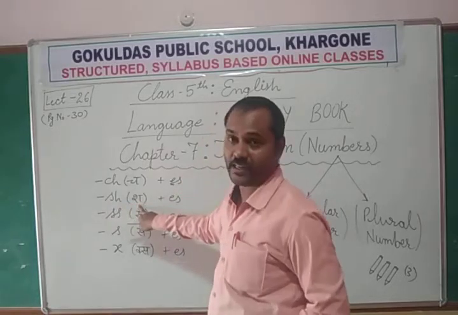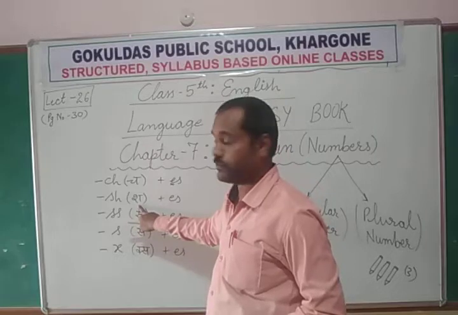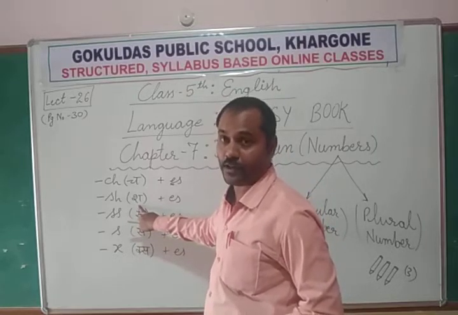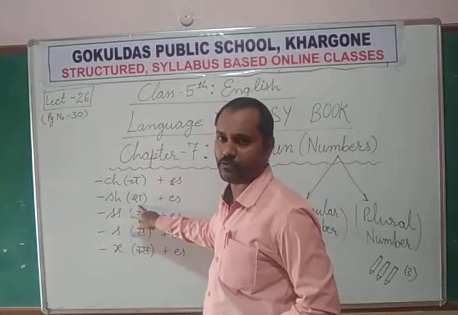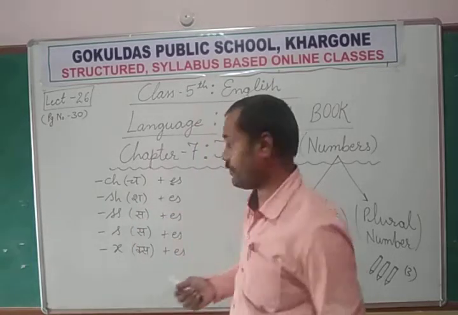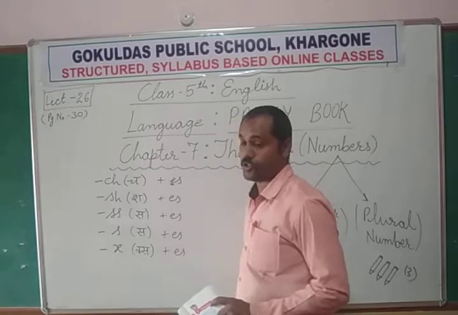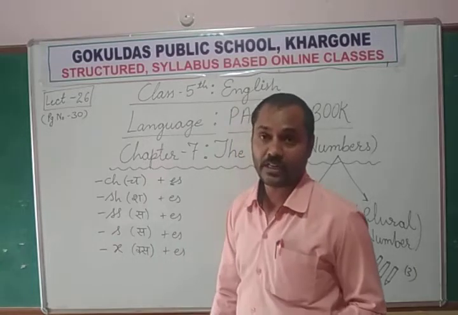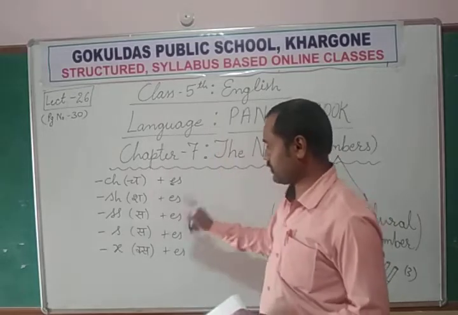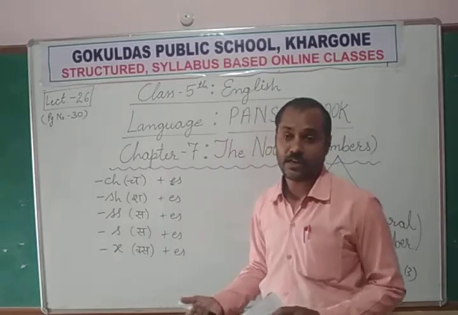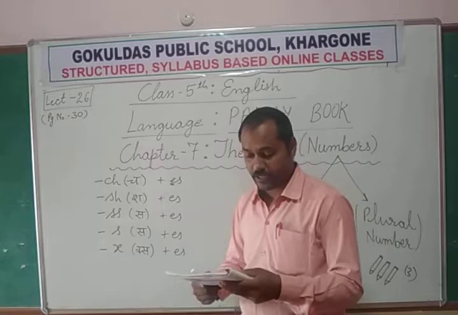Again, dish ends with the sound sh. It is very difficult to pronounce sh and s together. So to make it easy, we pronounce dishes. Shes can be pronounced easily. So according to the pronunciation we are adding es here for convenience.